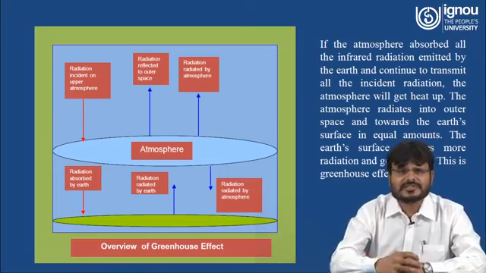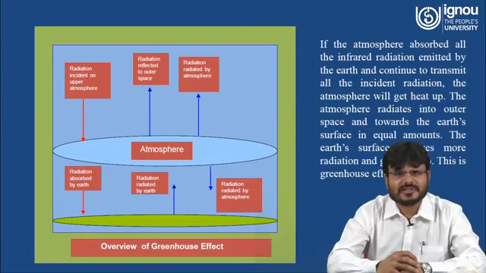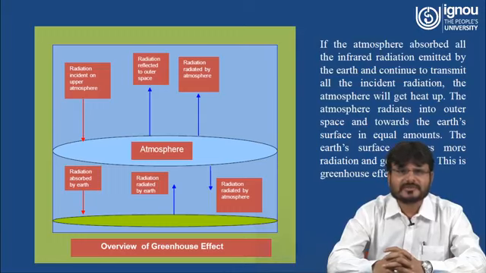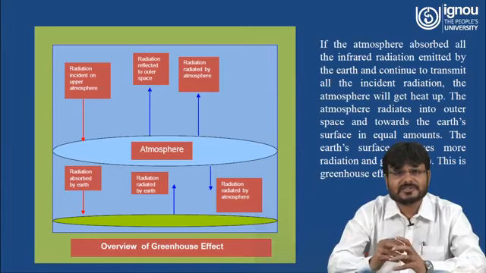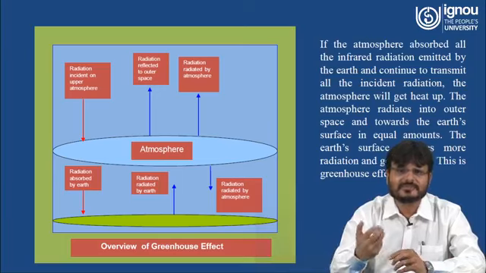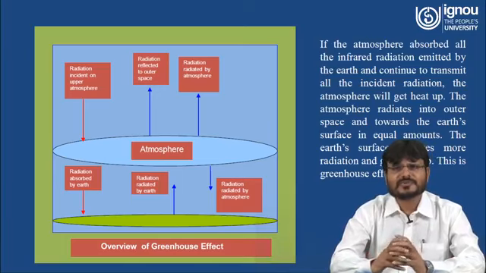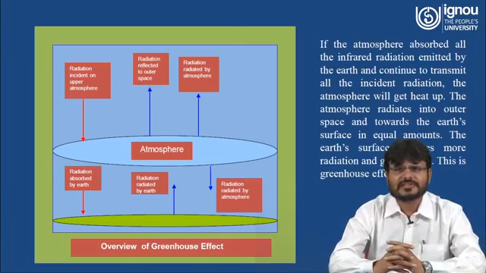Now again you can understand, as the solar radiation is incident on the upper atmosphere, it comes to the ground. Some radiation is absorbed by the earth, some is reflected by the earth to the outer surface, and the radiation reflected comes to the atmosphere, and is again reflected to the earth. If the atmosphere absorbs all the infrared radiation emitted by the earth and continues to transmit all the incident radiation, the atmosphere will heat up.